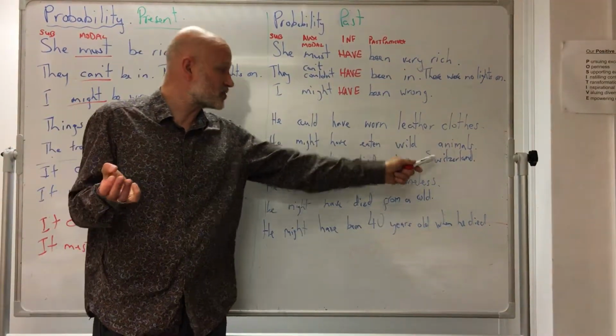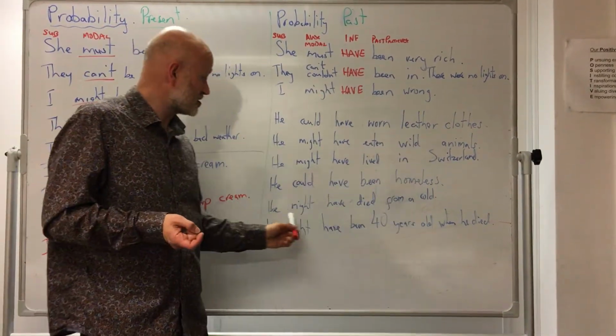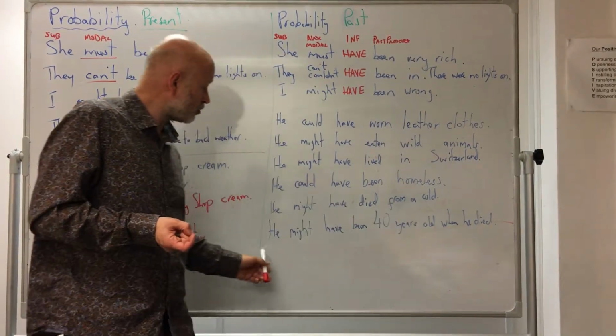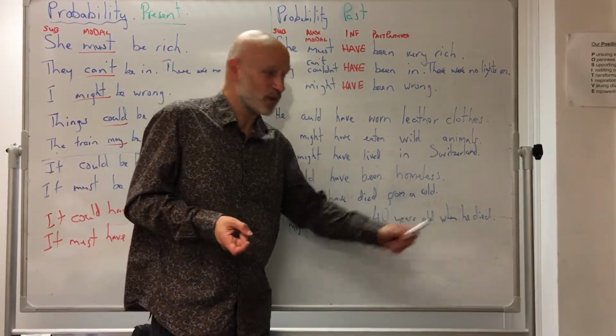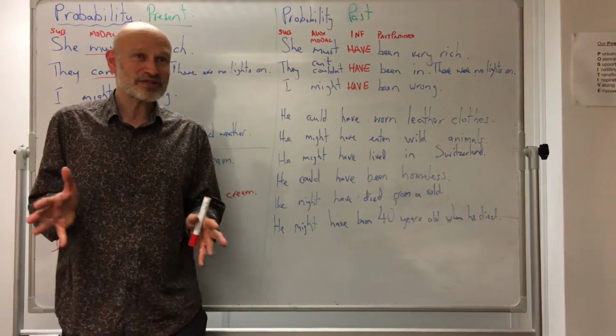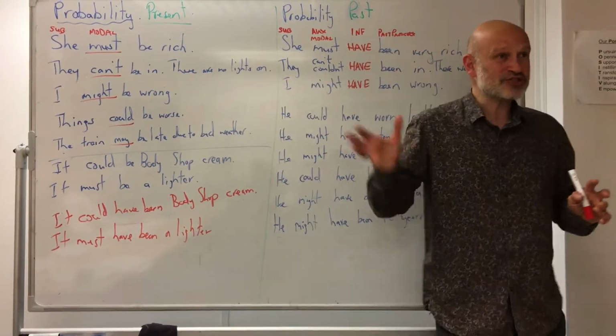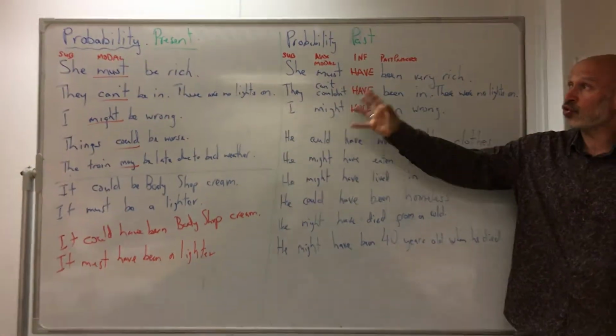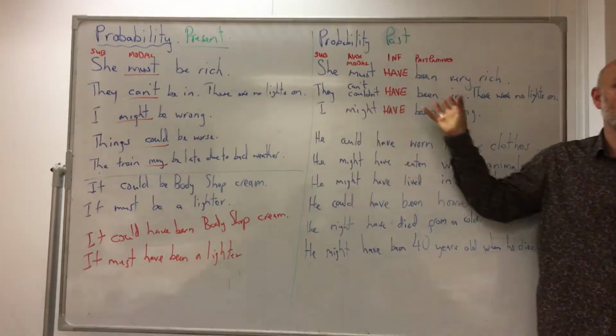He might have lived in Switzerland. He could have been homeless. He might have died from a cold. He might have been 40 years old when he died. So this is what we're doing for the next few weeks. This is just one way to talk about probability in the present and the past.